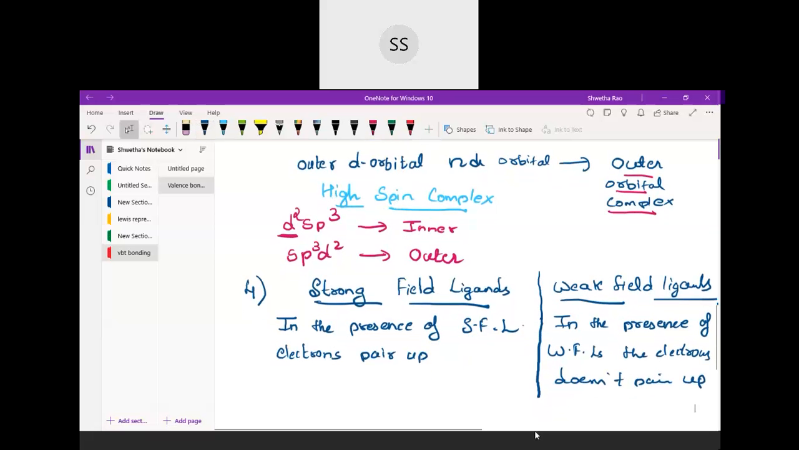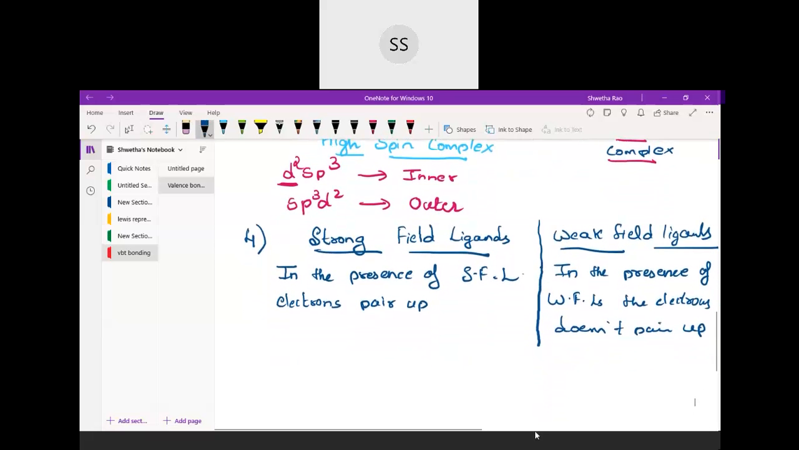Since only 4 complexes are there, it will be easier for you. I will give you the example. 4 ligands are there; of these, 2 are strong field ligands and 2 are weak field ligands. But later, when I am doing crystal field theory, you will understand why they are categorized as strong field and weak field ligands. For the time being, this comes under the drawback of VBT. You just remember that there are 2 types of ligands.